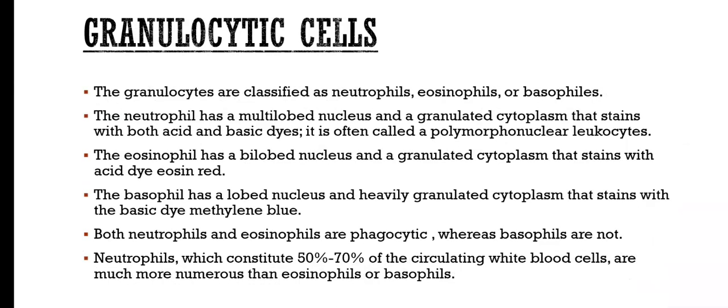Granulocytic cells. The granulocytes are classified as neutrophils, eosinophils, or basophils. The neutrophil has a multilobed nucleus and a granulated cytoplasm that stains with both the acidic and the basic dyes. It is often called a polymorphonuclear leukocyte. The eosinophil has a bilobed nucleus and a granulated cytoplasm that stains with the acidic dye eosin, in red. The basophil has a lobed nucleus and a heavily granulated cytoplasm that stains with the basic dye methylene blue. Both the neutrophils and eosinophils are phagocytes, whereas basophils are not. Neutrophils, which constitute 50 to 70% of the circulating white blood cells, are much more numerous than eosinophils or basophils.